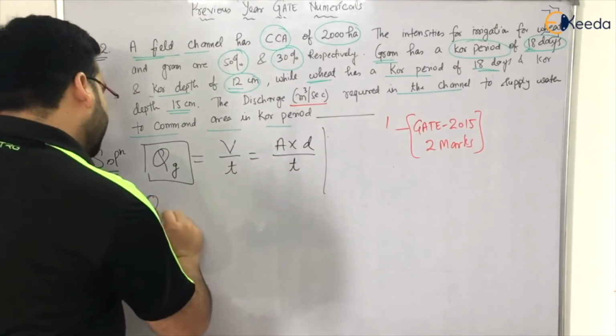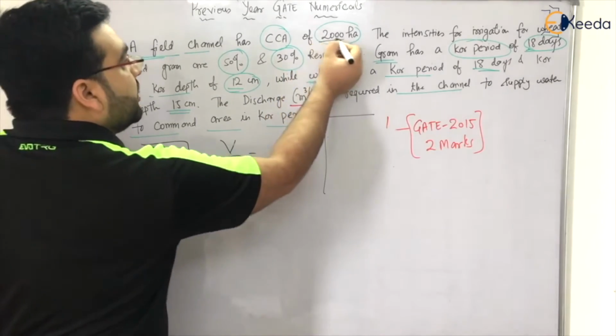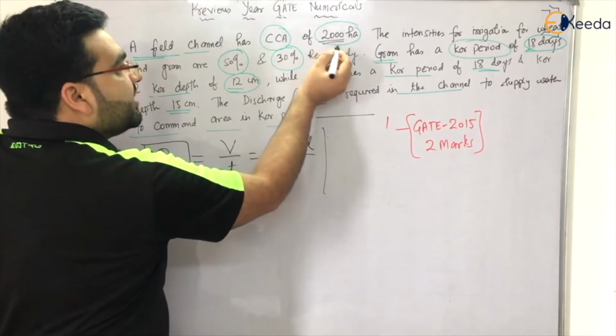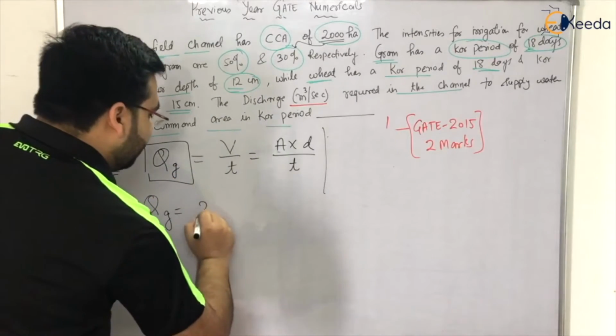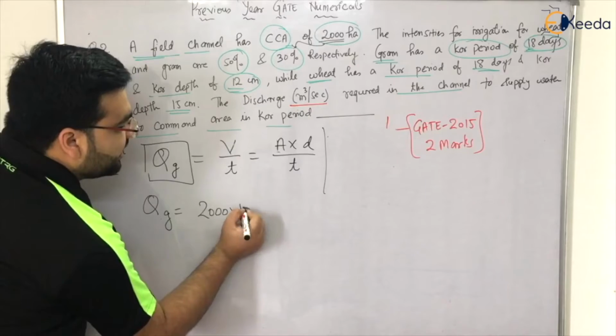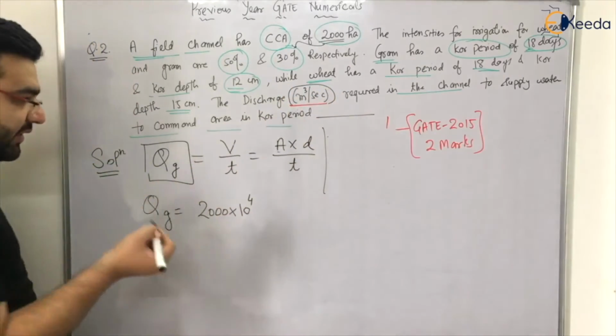Now Q for gram will be equal to volume. Area is 2000 hectares, but out of 2000 hectares the gram is only sown at an area of 30%. So hectare I have to convert into meter square. Why? Because we have to get the answer in meter cube per second, right?